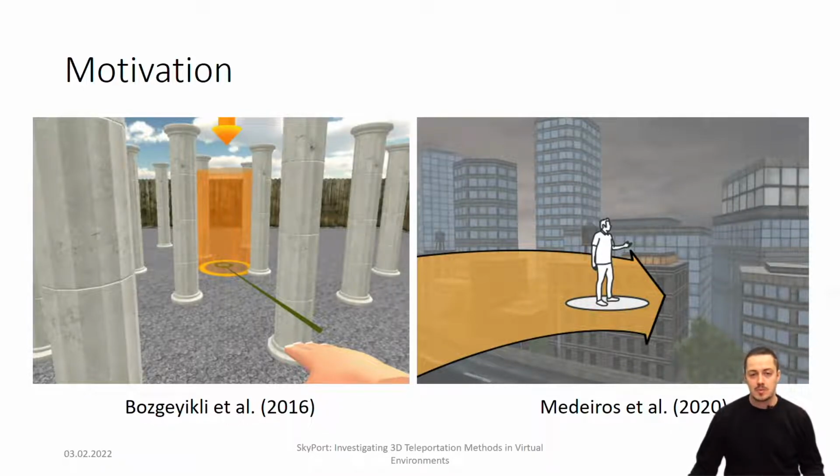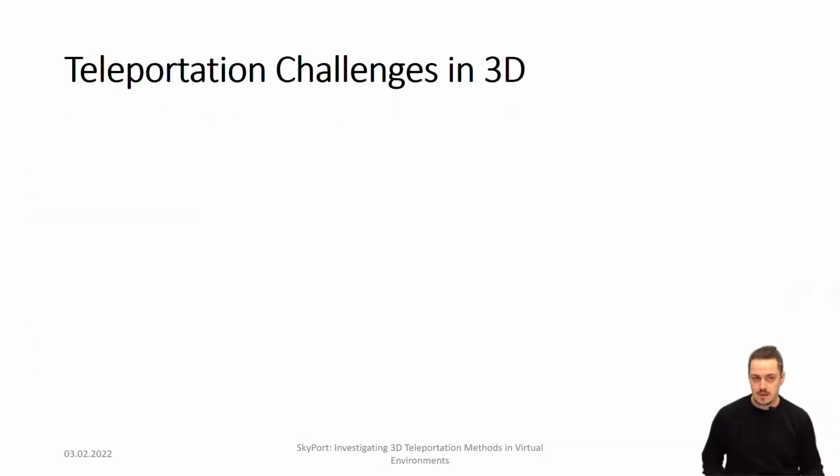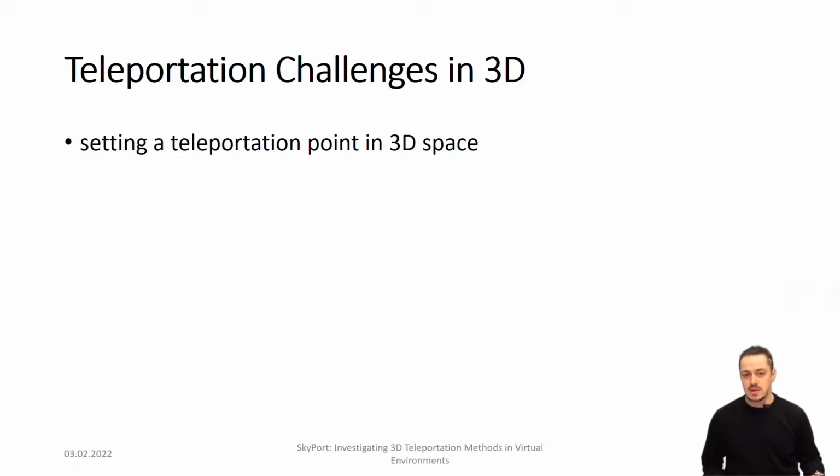In this work, we aim to advance teleportation from the horizontal 2D plane to 3D space. For this, we focus on techniques that facilitate aiming and transitioning to a target. Existing teleportation methods in virtual reality primarily focus on teleportation in 2D space. However, bringing these teleportation methods to 3D space poses two challenges. The first challenge is related to explicitly setting the teleportation point in 3D space.